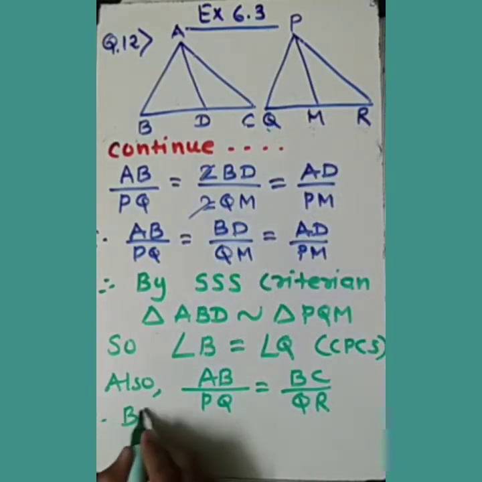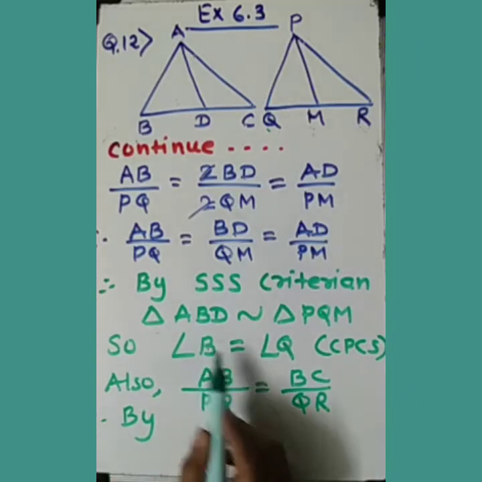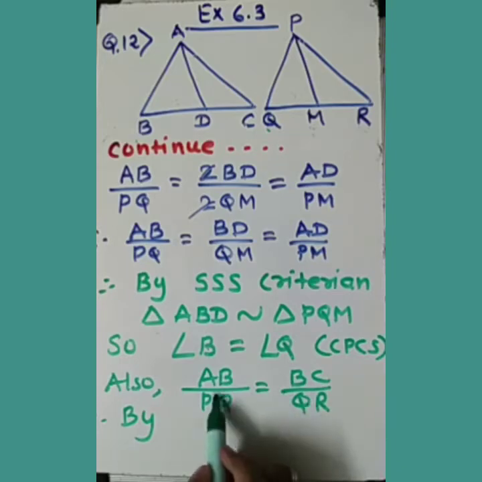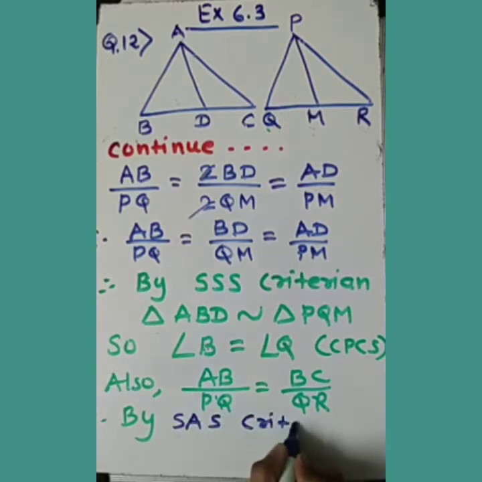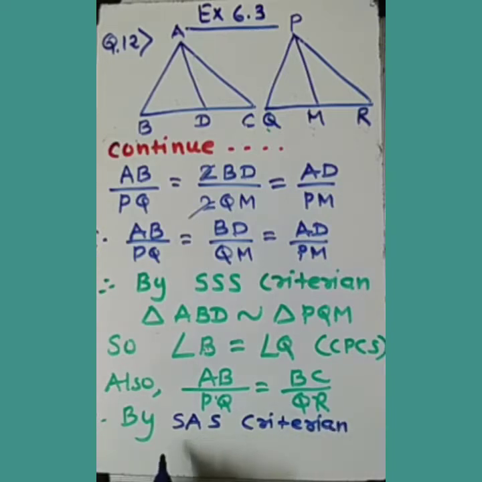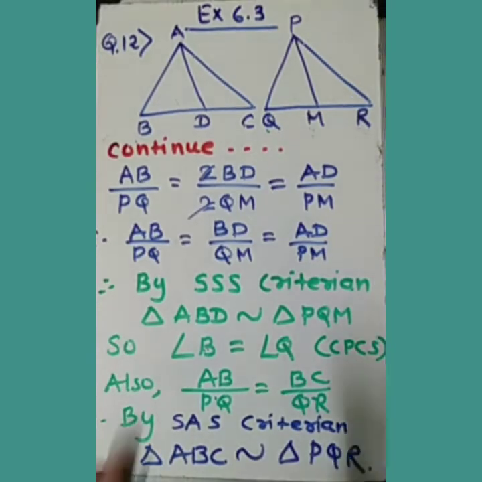Therefore, here you can see by which similarity? Side, angle, side. So we need to write by SAS criteria. We can say that by SAS criteria of similarity, triangle ABC is similar to triangle PQR, which is the required result.